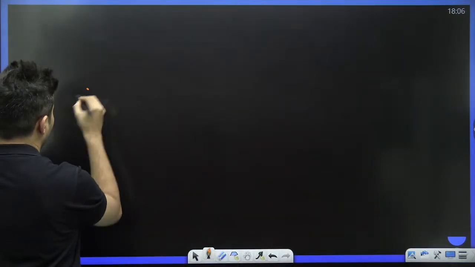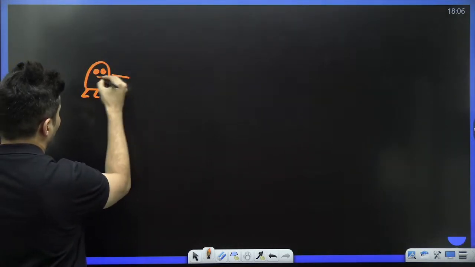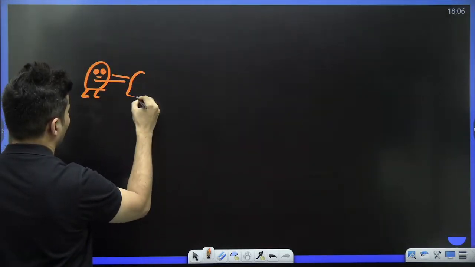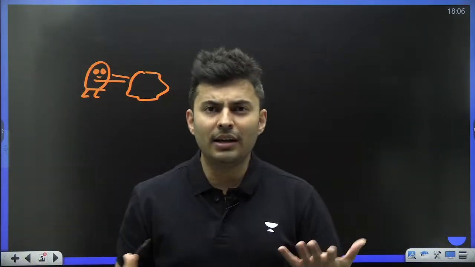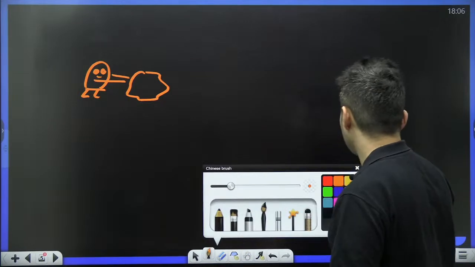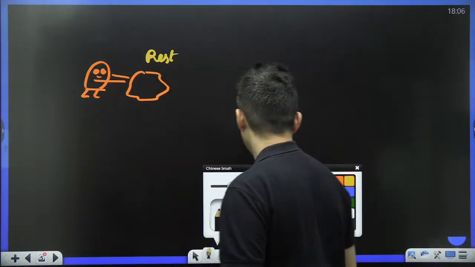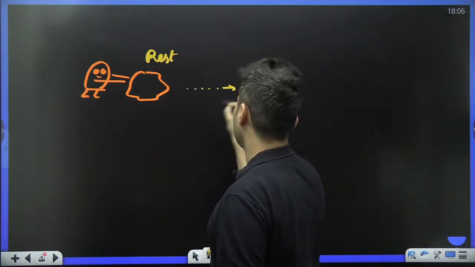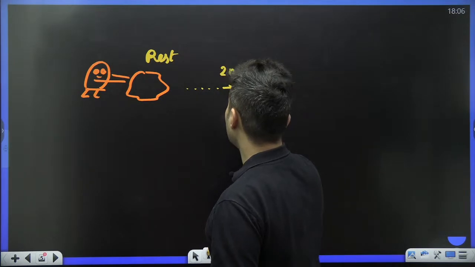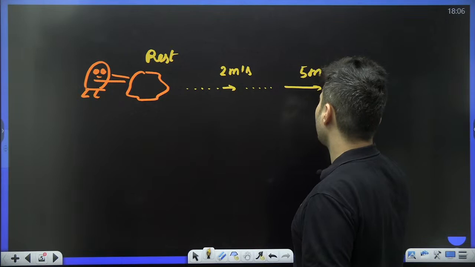See, if there is a Pandu and this Pandu is asked to push a rock over here, he will find it difficult. He will find it difficult to start its motion. Maybe it was at rest initially, and then slowly it gains some velocity, maybe 2 meters per second, and then maybe after some time, it gets 5 meters per second.